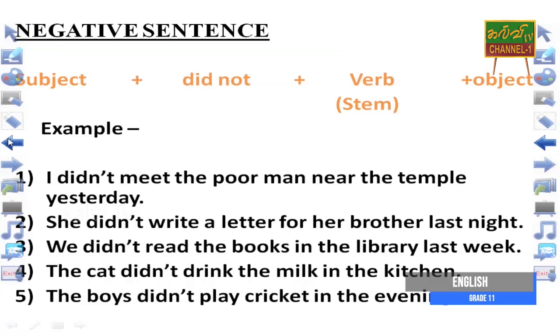Here we use didn't and the verb stem read. The cat didn't drink the milk in the kitchen. Here we use didn't and verb stem drink. The boy didn't play cricket in the evening. Here we use didn't and verb stem play.